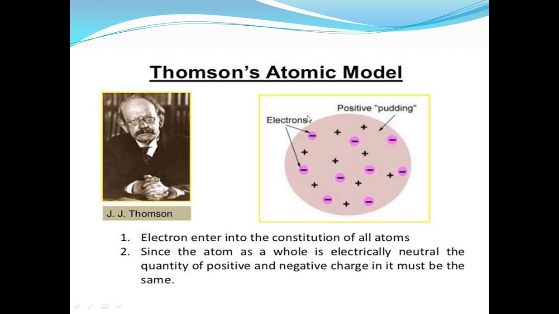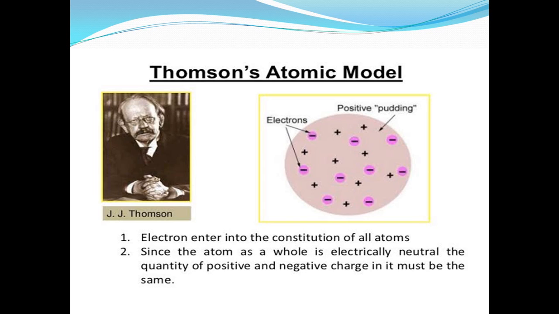So again, Thomson's model of the atom. He imagined that the atom is a sphere, like Dalton and Democritus. But what is new? He said that this sphere has a positive charge, and it contains electrons. Why? To make the atom neutral.